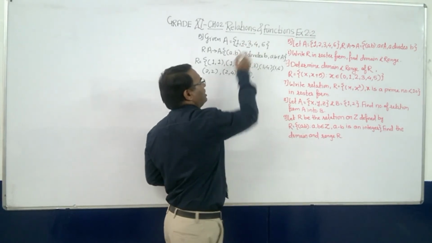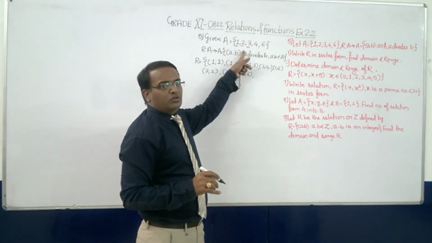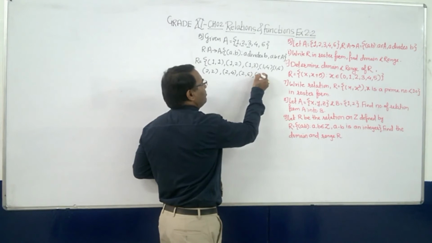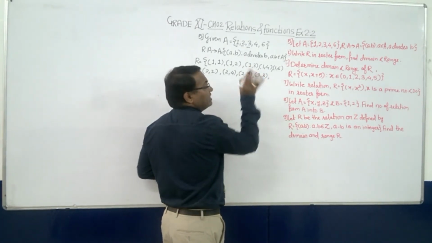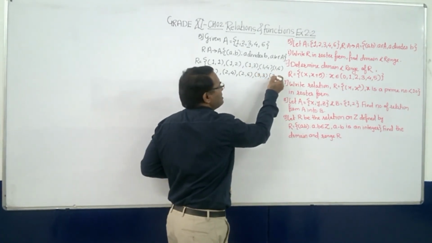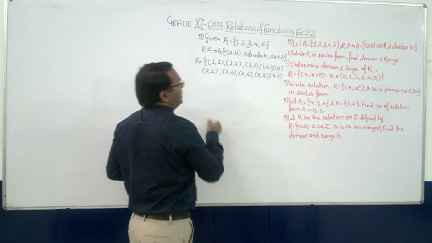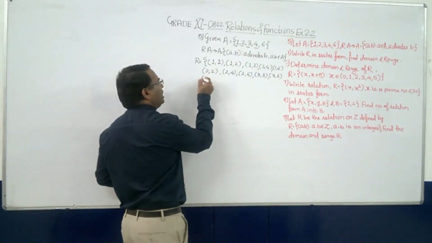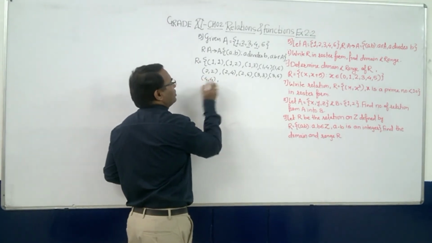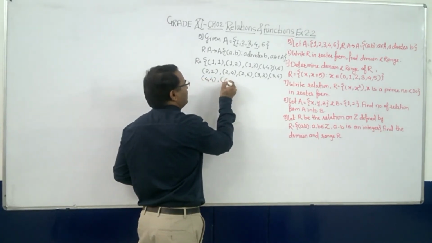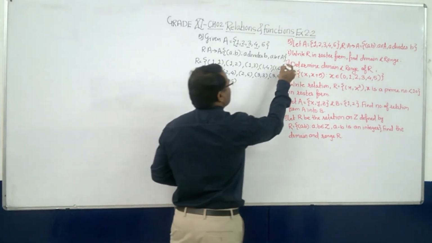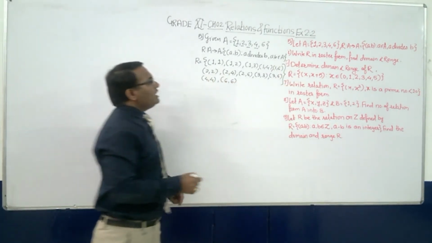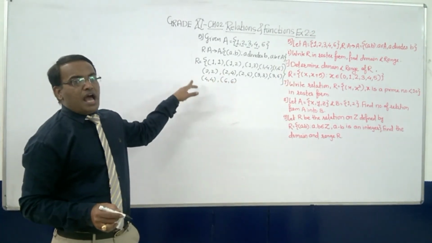Now think about 3. 3 doesn't divide 1 and 2, so it will not come. But 3 divides 3. 3 doesn't divide 4. 3 divides 6. Then 4. 4 doesn't divide any of the numbers except 4, so 4 divides 4. And the last one is 6 divides 6. So these are the elements of the relation R.